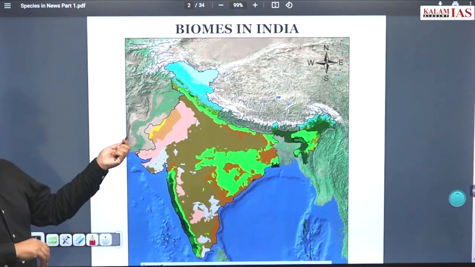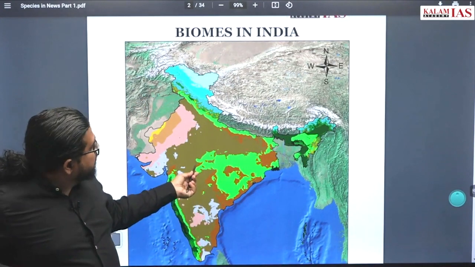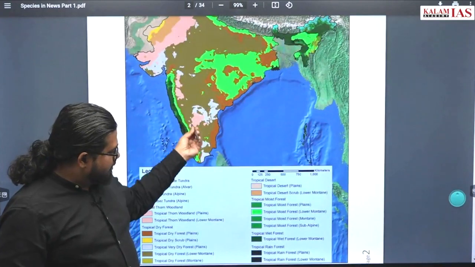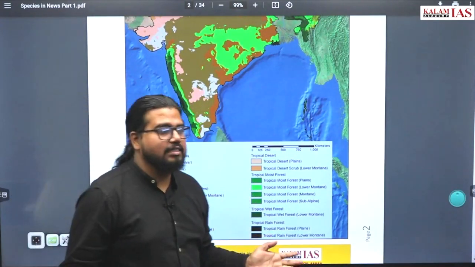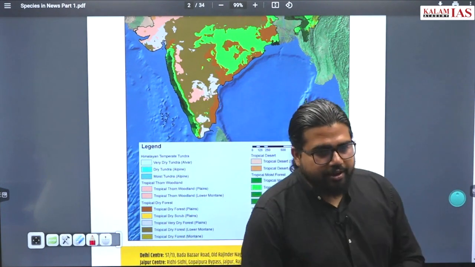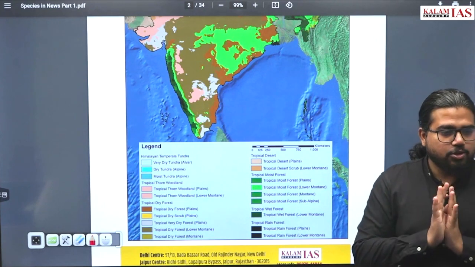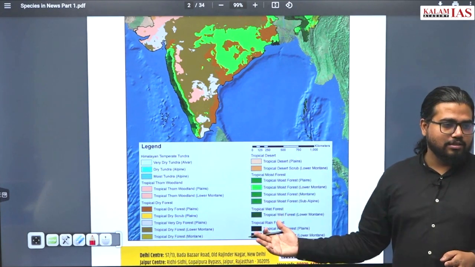So get started. The first thing we are starting with is different biomes in India. Here you can see there are 16 different types of biomes, a broad categorization of different biomes. We are not going to learn all this. If you want to learn all this, you can go for the geography book and get conceptual clarity on exactly where these different biomes are.